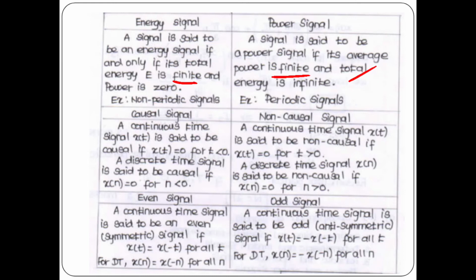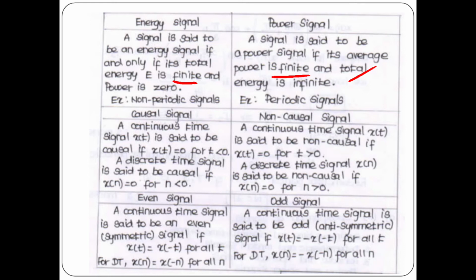Next, causal signal. A continuous time signal x of t is said to be causal if it satisfies the condition x of t is equal to 0 for t less than 0. Here if it is a non-causal signal, x of t equal to 0 for t greater than 0. I have written the definition for a discrete time signal to be causal as well as non-causal also.